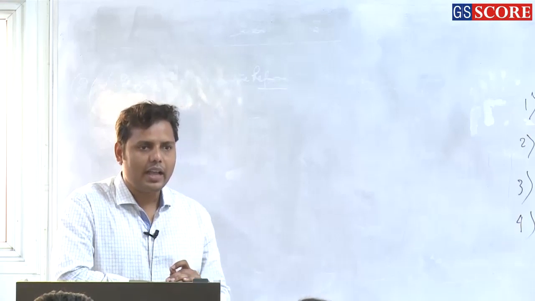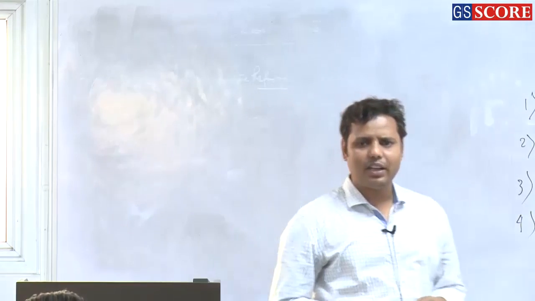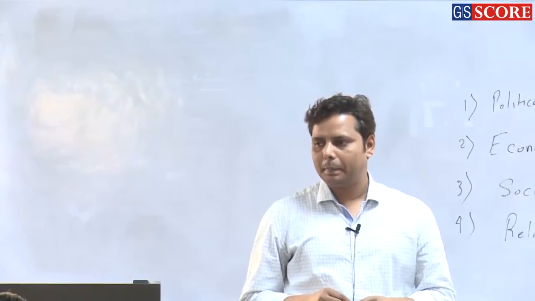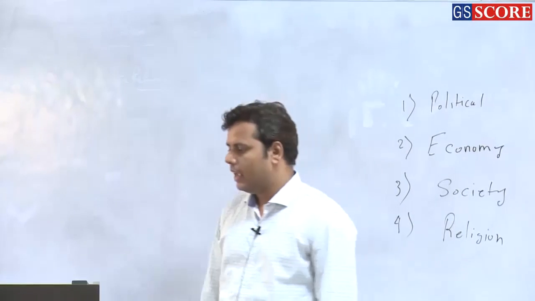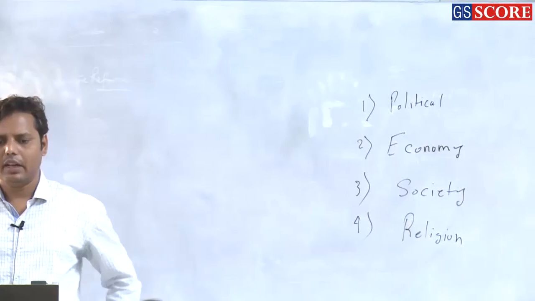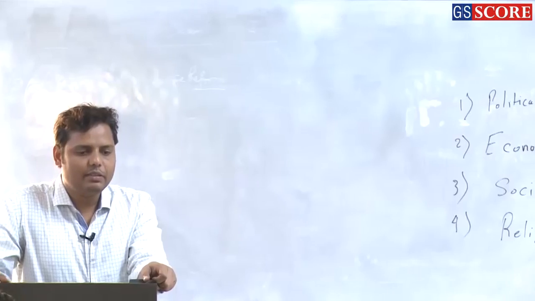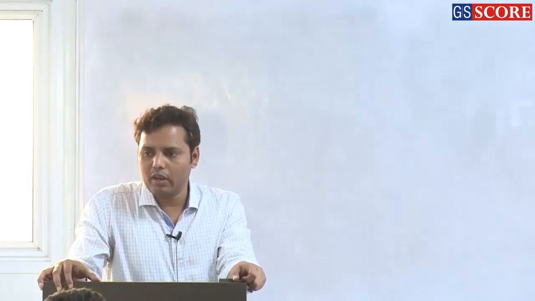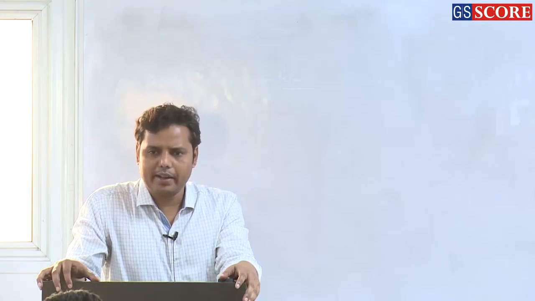administration, right? As these people started ruling India, and after the Treaty of Allahabad took place in 1765, as you know, they got the Diwani rights, right? And once they got the Diwani rights, then what happened? Gradually they started feeling that if they come into direct administration, they would be able to generate more revenue from India, and that is where they finally decided to come into direct administration.